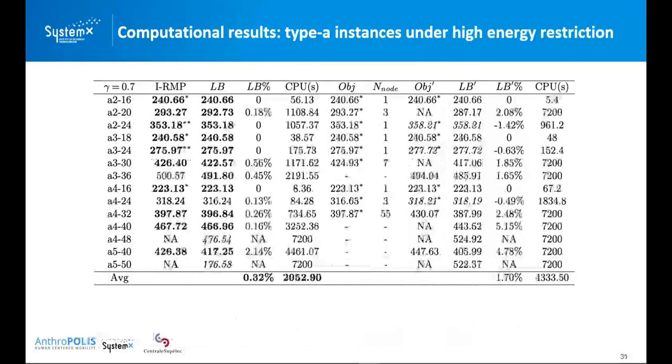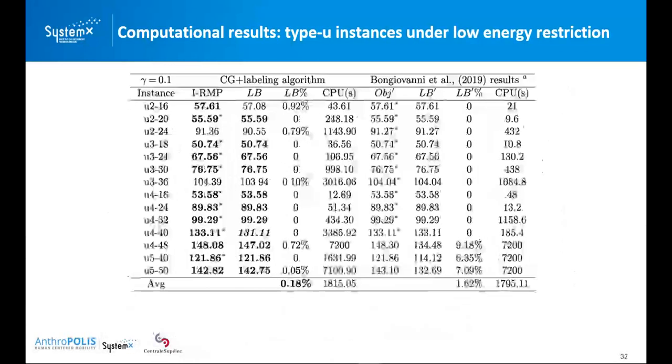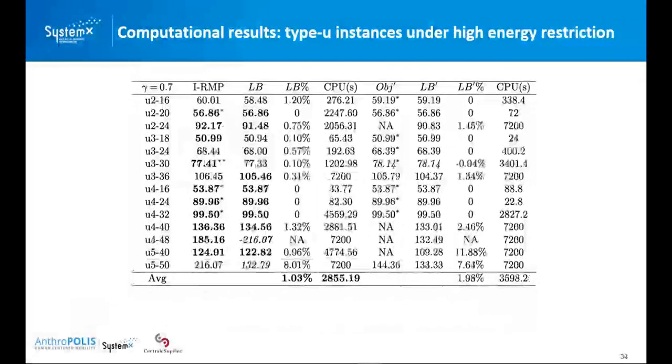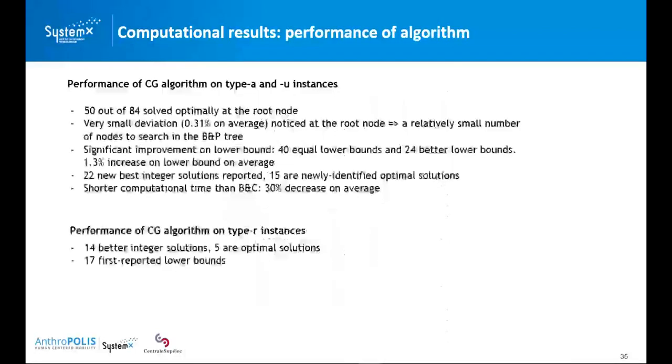And for the most difficult cases, with our column generation, we are able to solve 5 out of 40 instances optimally at the root node, and we report 7 new best solutions, and we've improved the lower bound, also with lower computational time. And here are the Uber instances, where similar findings have been observed, and our algorithm can tackle the large instance set, while the literature method cannot. This is a new result reported by our algorithm.